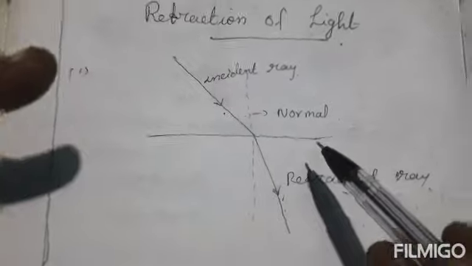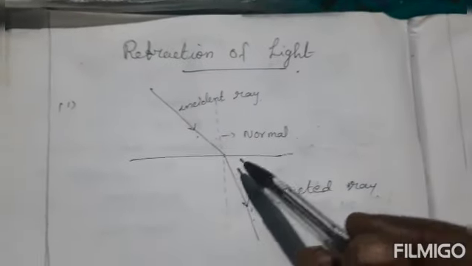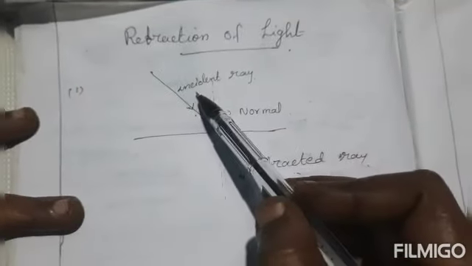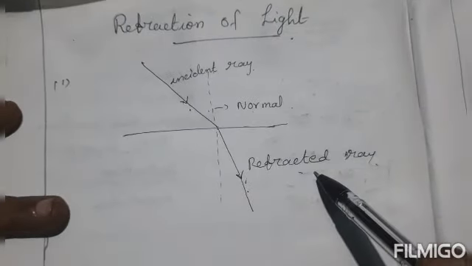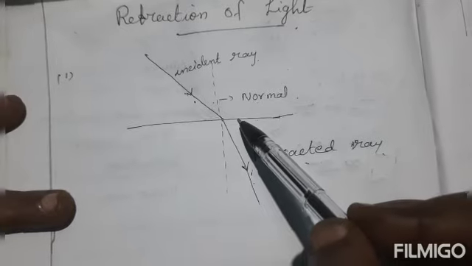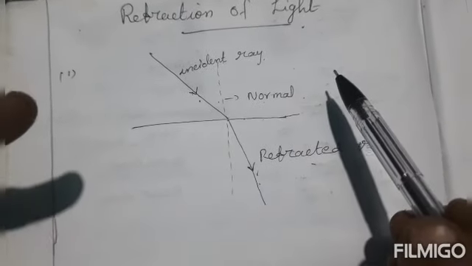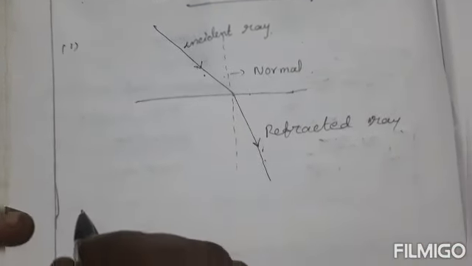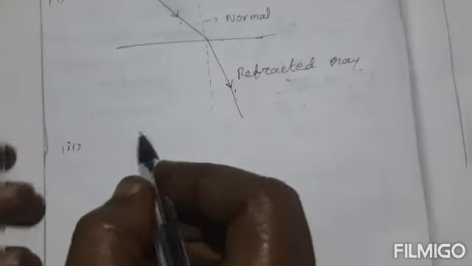So this is the first law of refraction. What's the first law of refraction? The incident ray, the refracted ray and the normal of refracting surface all lie in the same plane. This is the first law.